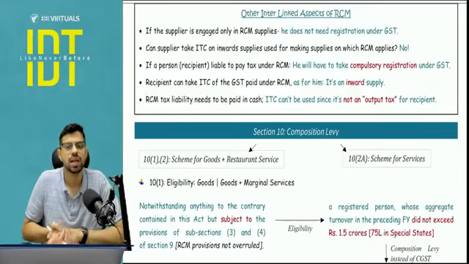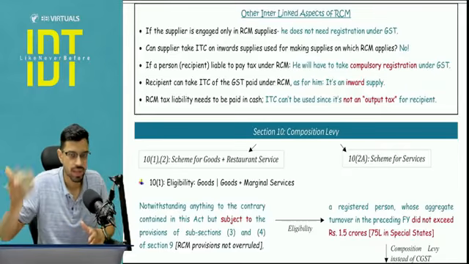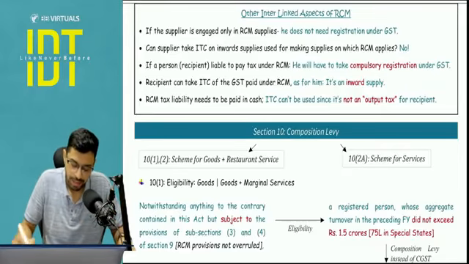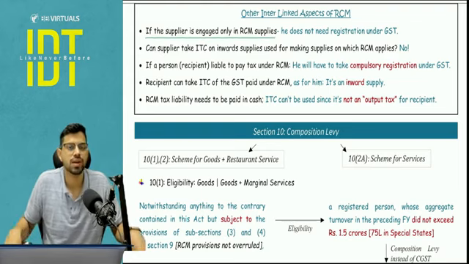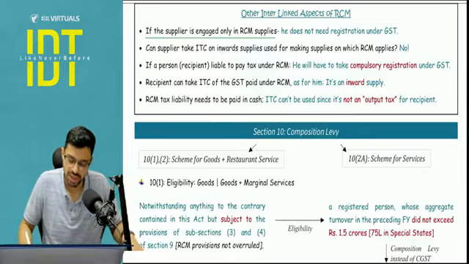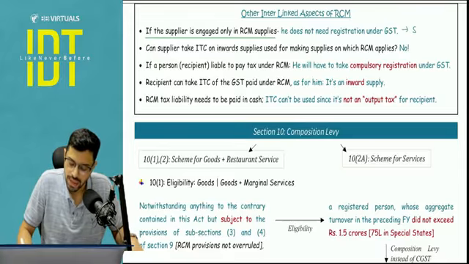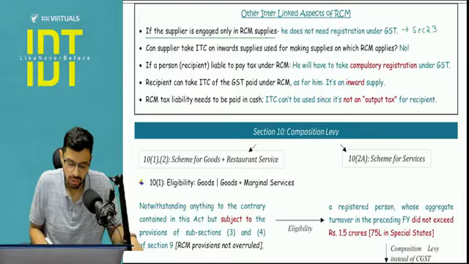Now there are certain other interlinked aspects of RCM that will link to various chapters. So let's see quickly. If a supplier is engaged only in RCM supplies, so let's say my turnover is 100 CR but entirely under RCM, now what is the point of getting registration? I don't need registration. This is covered in chapter number 8, section number 23. I don't need to apply for registration.